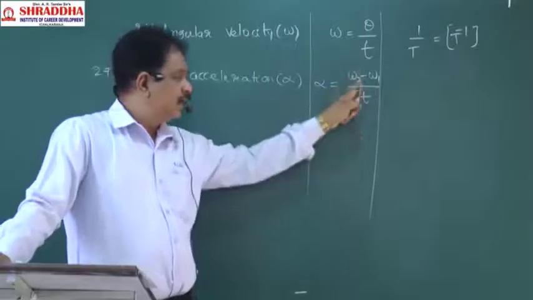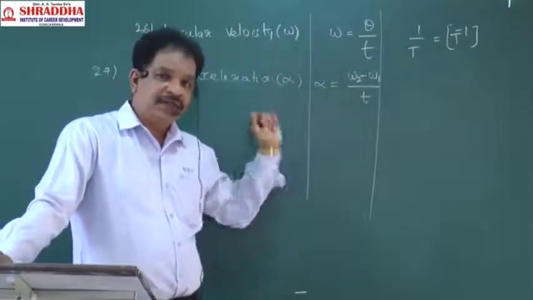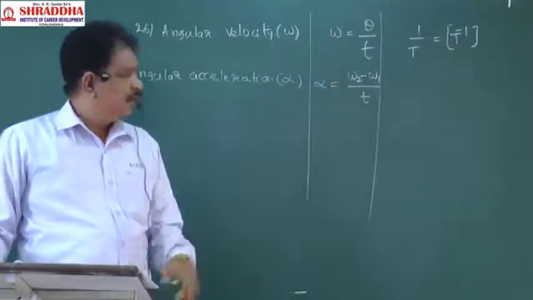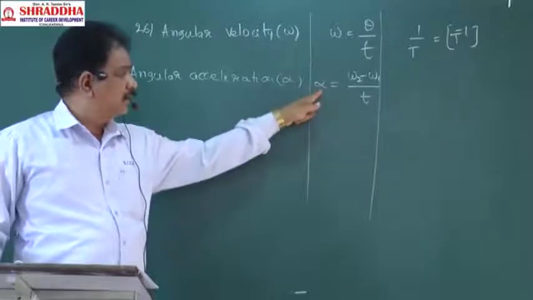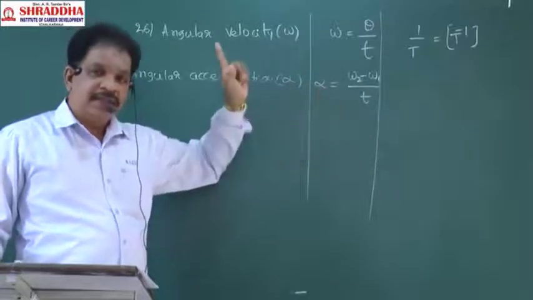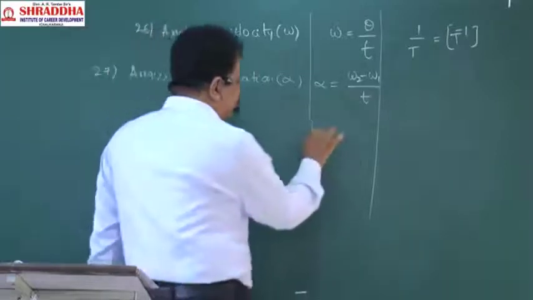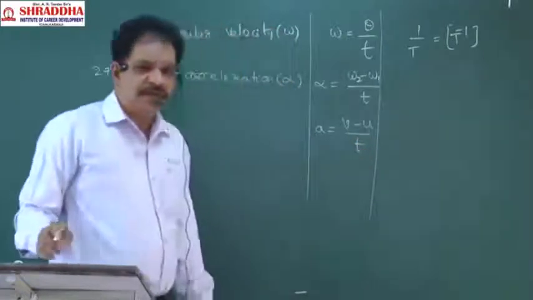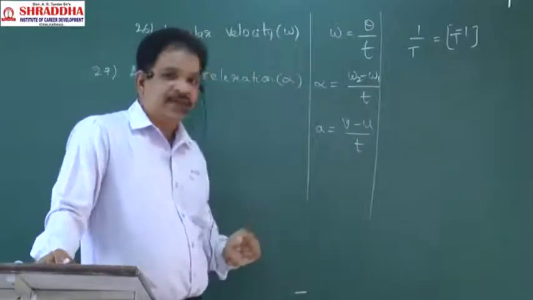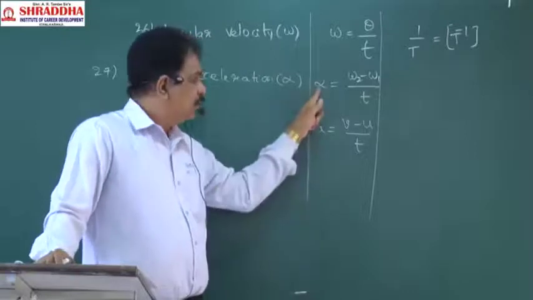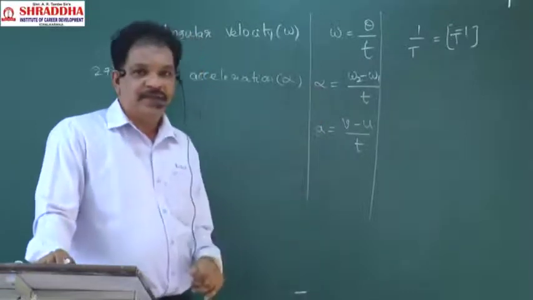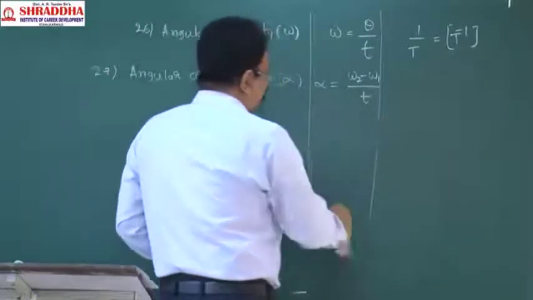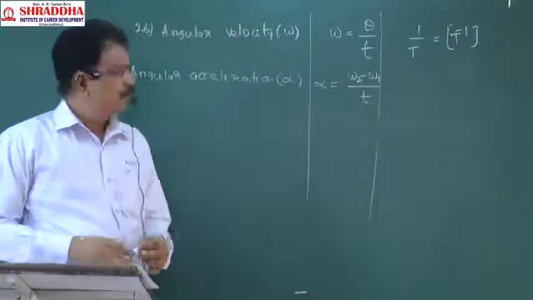Change in velocity by time is acceleration. Change in angular velocity by time will be angular acceleration. Understood? Acceleration a is equal to v minus u by t, that is called linear acceleration. This is called angular acceleration. That formula will be omega 2 minus omega 1 by t.